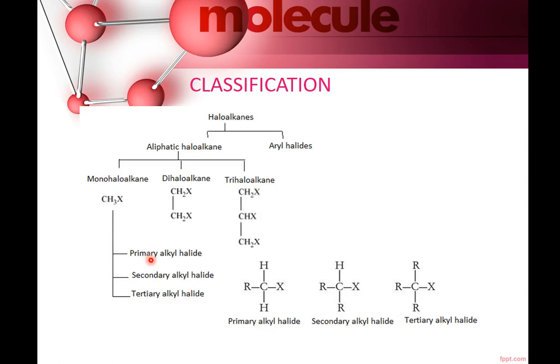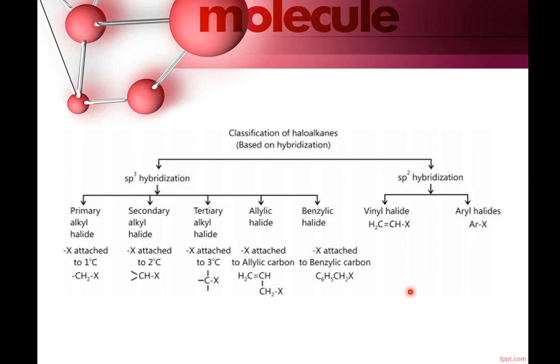Monohaloalkanes can further be classified as primary alkyl halide, where halogen is attached to primary carbon, secondary alkyl halide, where halogen is attached to secondary carbon, and tertiary alkyl halide, where halogen is attached to tertiary carbon.